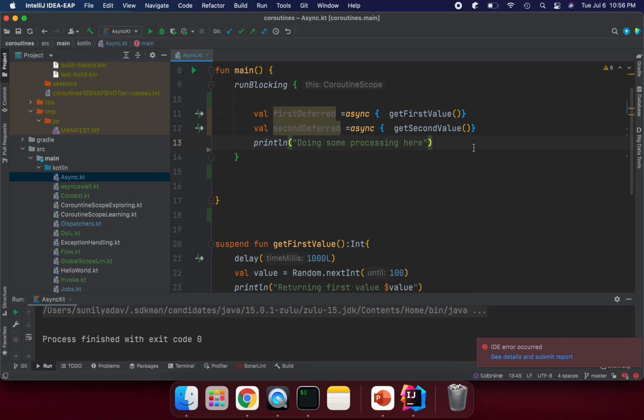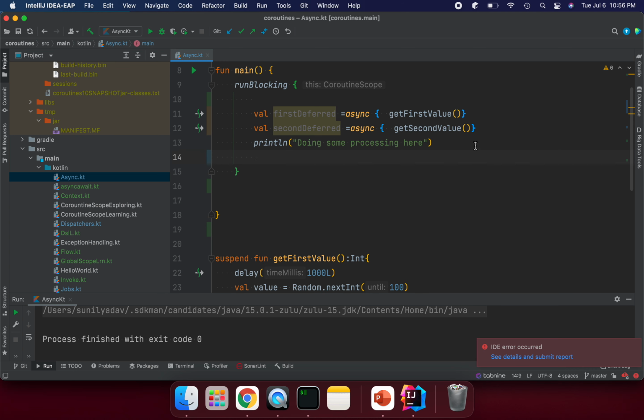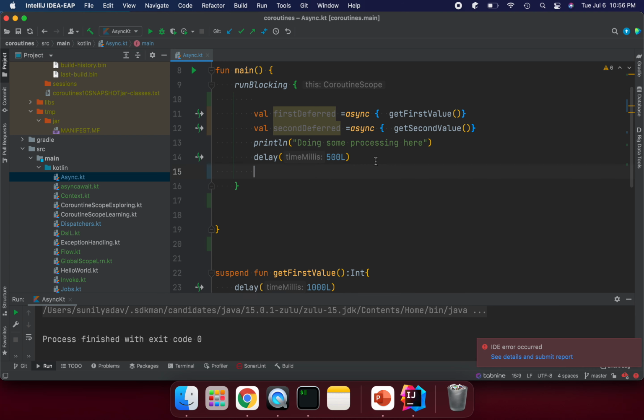Then we delay for some time, say 500 milliseconds, again just delaying it, and now we're waiting for the value.